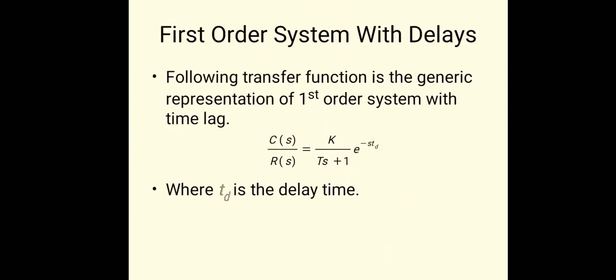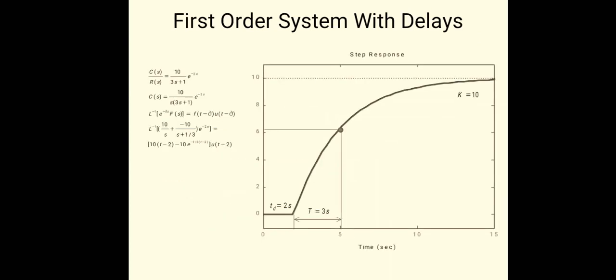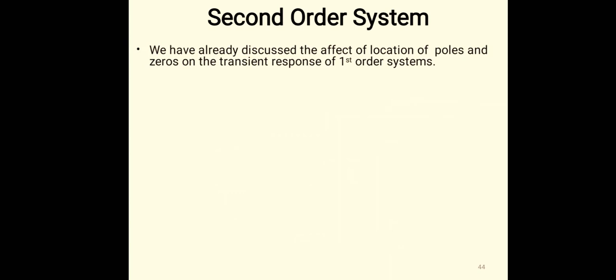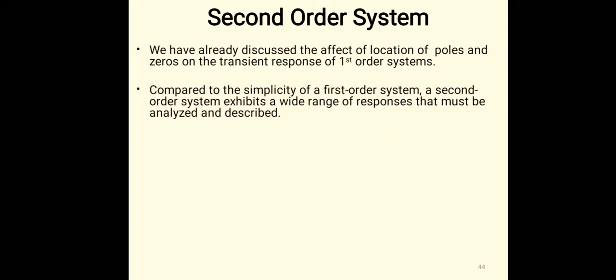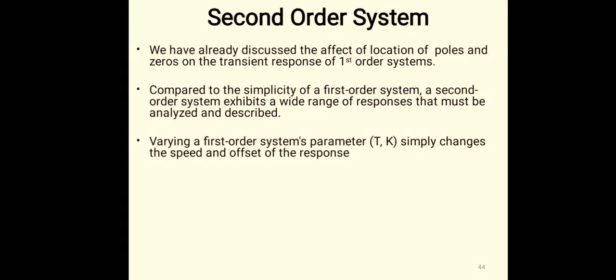First order system with zeros, first order systems with delays. And now a very important concept, that is the second order systems. We already discussed the effect of the location of poles and zeros on the transient response of the first order systems. Now as compared to the simplicity of the first order system, the second order system exhibits a wide range of responses that must be analyzed and described.